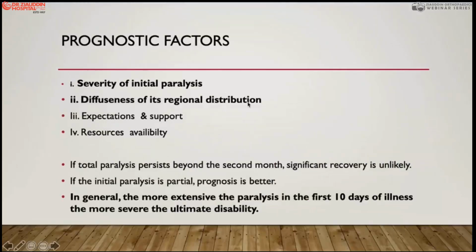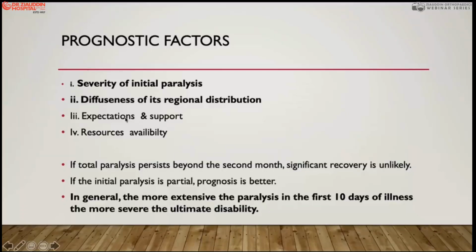Then what are the prognostic factors which can assess what will be the result of the treatment? The severity of initial paralysis, and the diffuseness of regional distribution. If only the foot is involved, or foot and knee are involved, or foot and hip are involved, that is also a very important factor while planning the surgery.